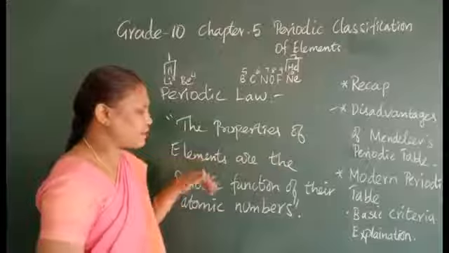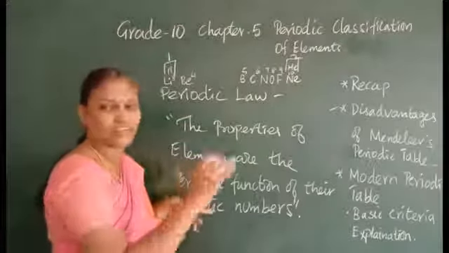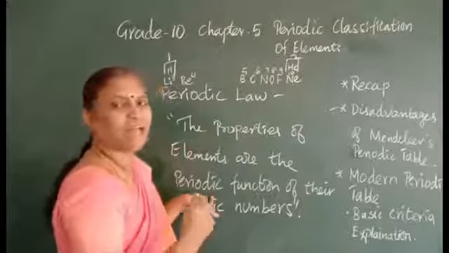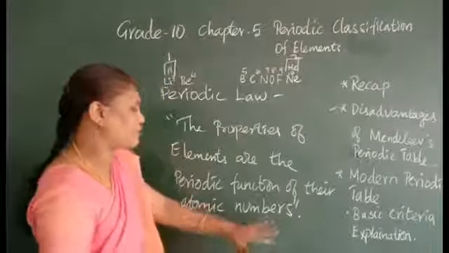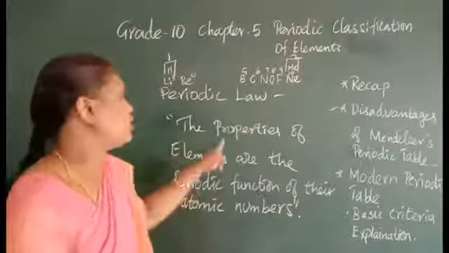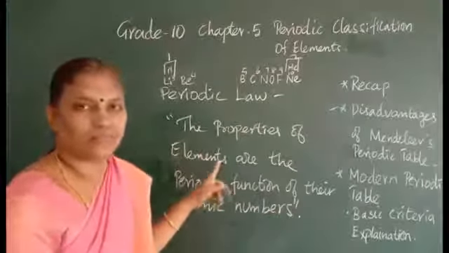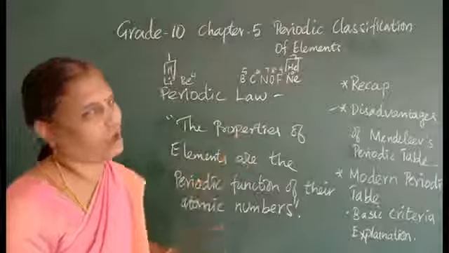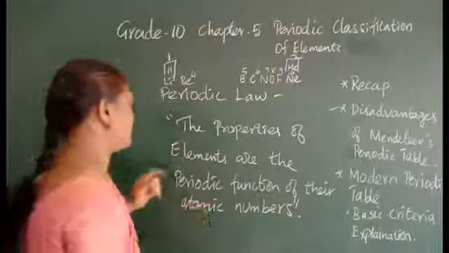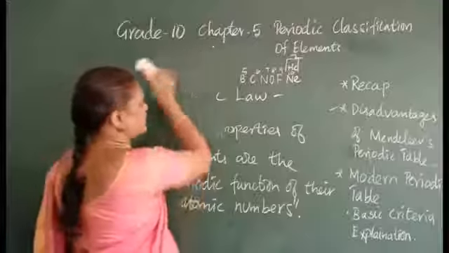So the properties and characters of elements are periodic, at regular intervals, both the valency and the atomic number. Based on the atomic number only, it has been framed. So you should learn the periodic law. This is the modern periodic law. Before that we saw the periodic law of Mendeleev. This one is Henry Moseley's.